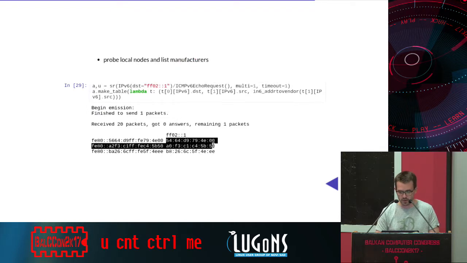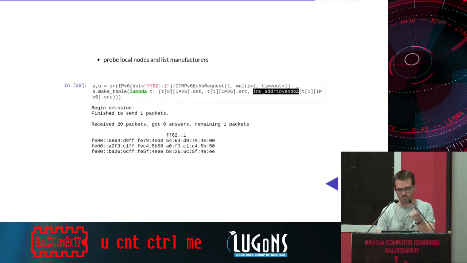There's a little bug here, because in the make table call, I'm calling inet6 address to vendor, and this one is supposed to take the MAC address and display the vendor, for example, Apple, Dell, and so on. But there was a bug on the plane today, so I couldn't do it.